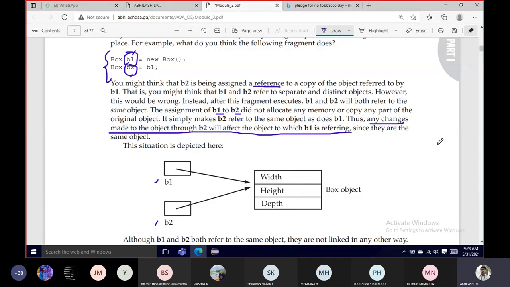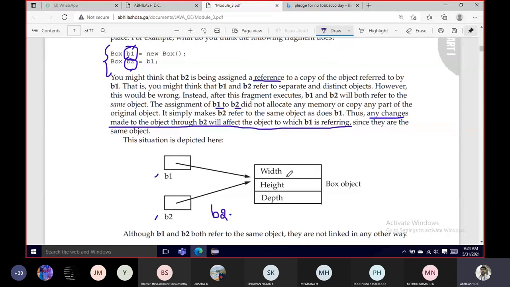objects topic. So this is how we can see it pictorially. B1 has been created and was assigned an instance of a class with width, height, and depth. It created a Box object. B2 was equated with B1. That means B1's address has been copied to B2, so B2 also has the same address. Any changes made through B2, whether with respect to width, height, or depth, will be permanent, and the same copy, whenever it is referred to by B1, will also show the altered value.